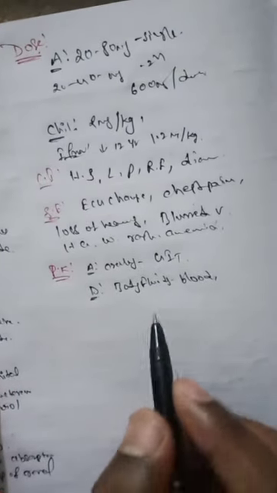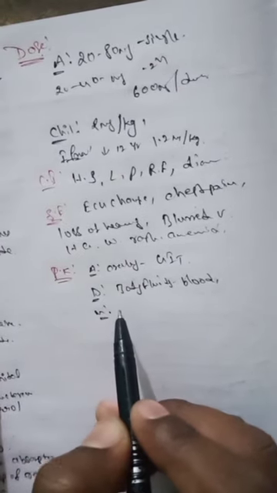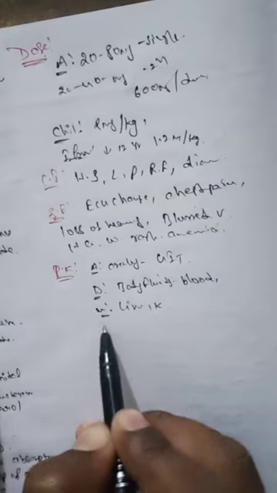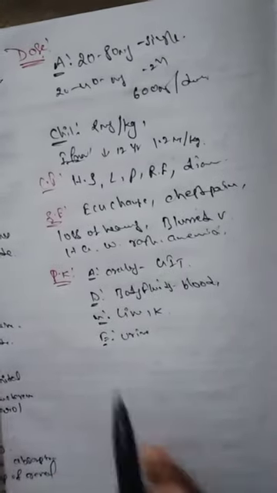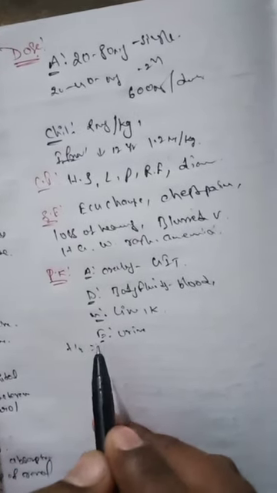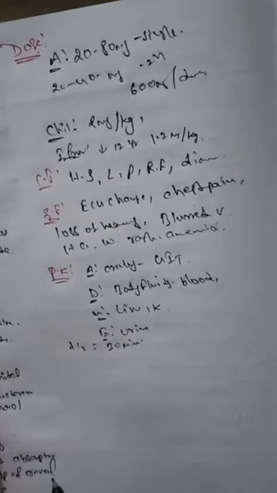And the next one, metabolism. This drug is metabolized in the liver and kidney, and excreted as urine. What is the half-life of this particular drug? The half-life is exactly 30 minutes only.